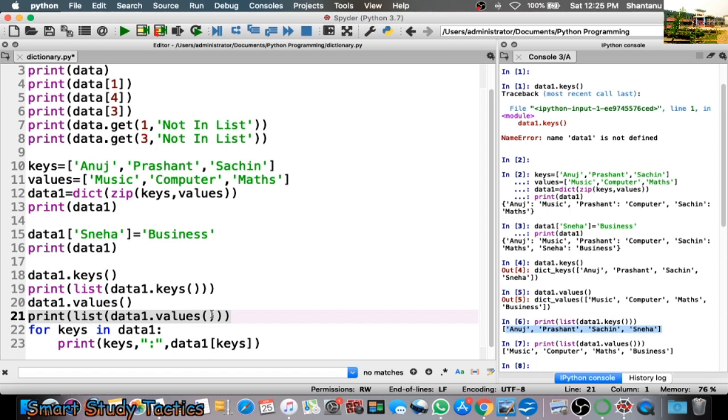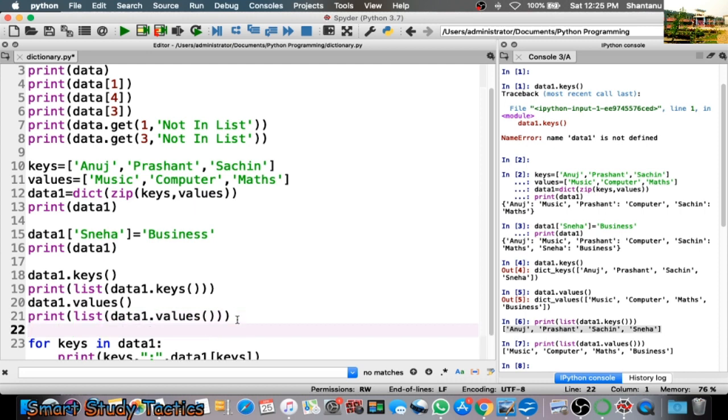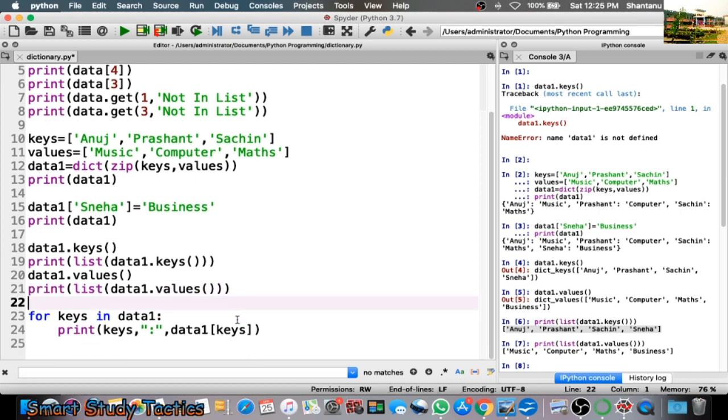Here we are going to talk about another method, how we can use iterative statements in Python, or how we can use the for loop in Python. Now if I want to print this in a table form, that means Anuj associated with music, Prashant associated with computer, Sachin associated with maths. So Anuj will come here, and this value will come here. To do this, we have a for loop.